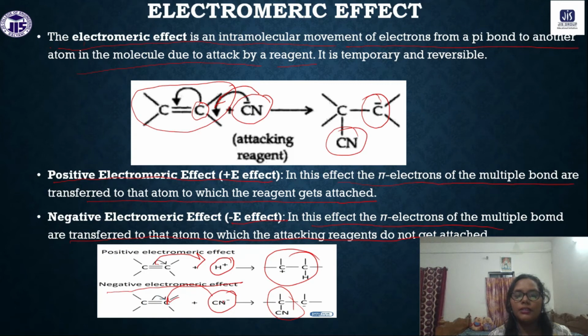If this is CN minus attached with this carbon atom, then the bond will be removed, and on the carbon atom we have the negative ion. So, this is called negative electromeric effect.